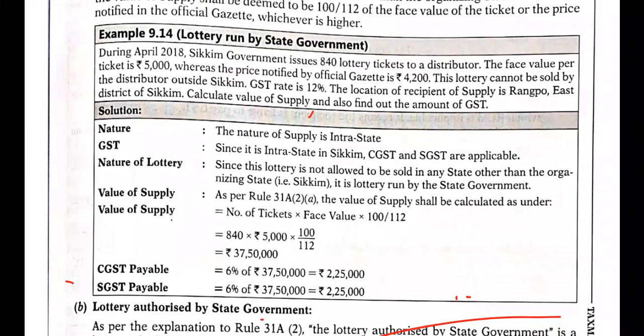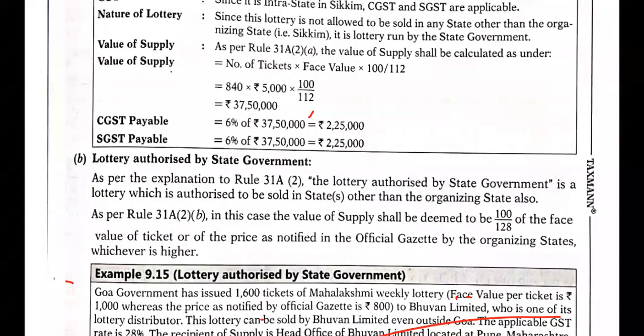Now next is lottery not run by the state government but authorized by the state government. As per rule 31A sub rule 2, the lottery authorized by the state government is a lottery which is authorized to be sold in states other than the organizing state. The state has the authority to organize as well as sell in other states.